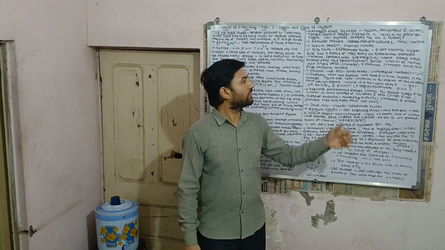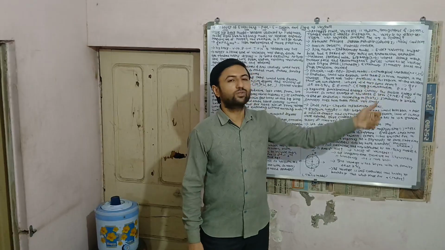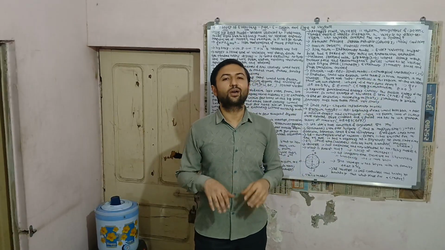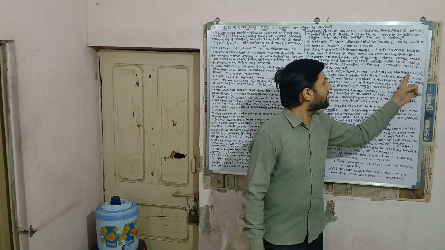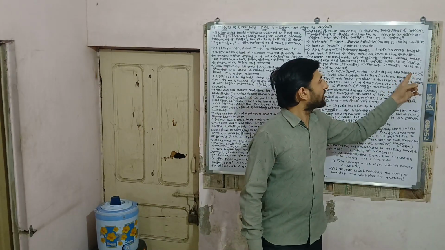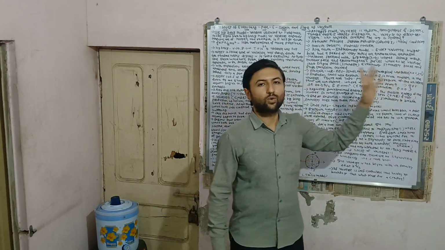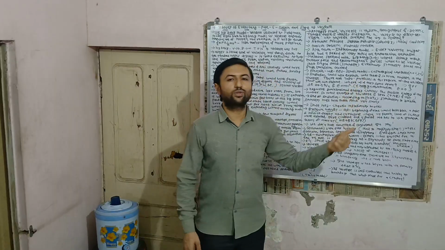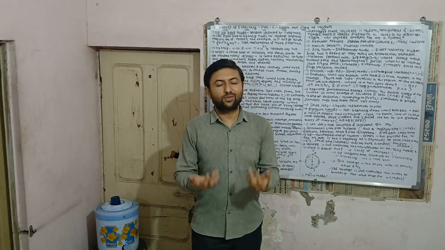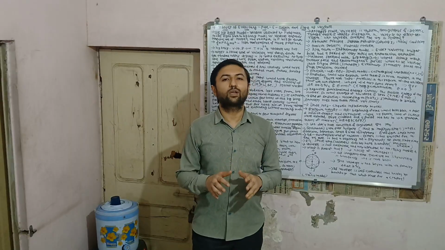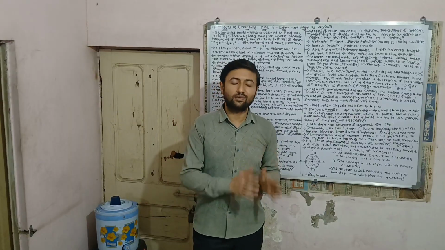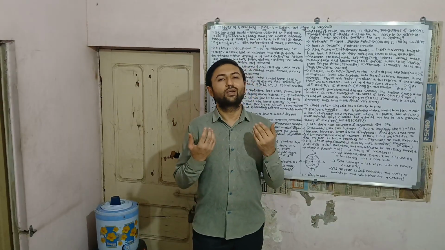But we know the importance of the cosmological constant in the current frontier of physics. We know that there are three values of the cosmological constant, that is gamma equal to 0, greater than 0, or less than 0. If gamma is equal to 0, it means we are talking about a static universe. If gamma is greater than 0, it means we are talking about expansion. If gamma is less than 0, it means we are talking about contraction.